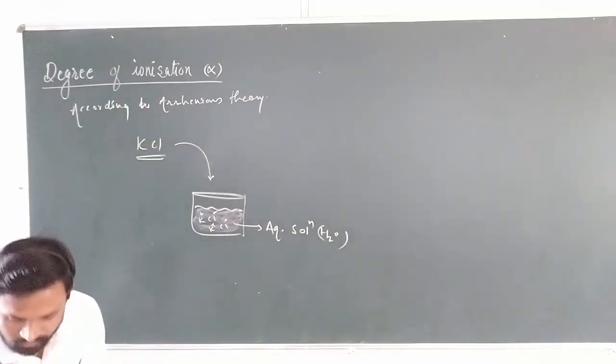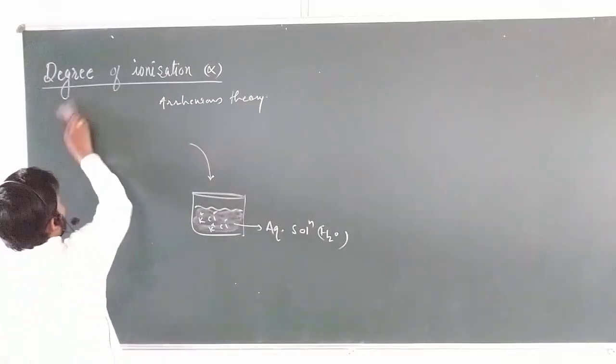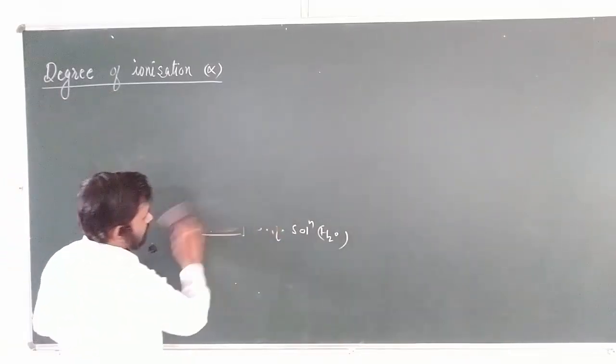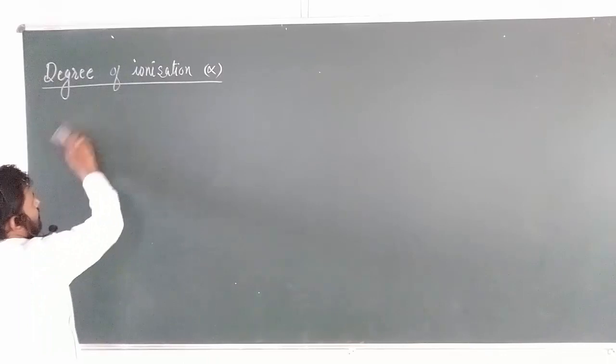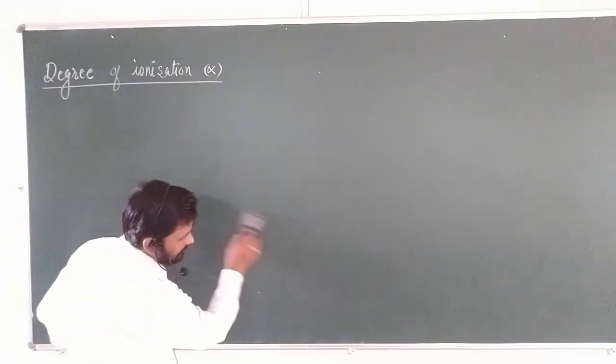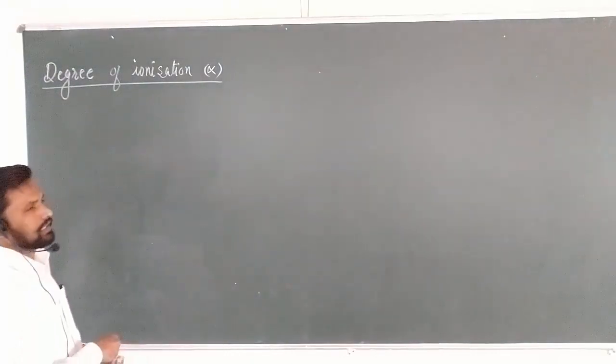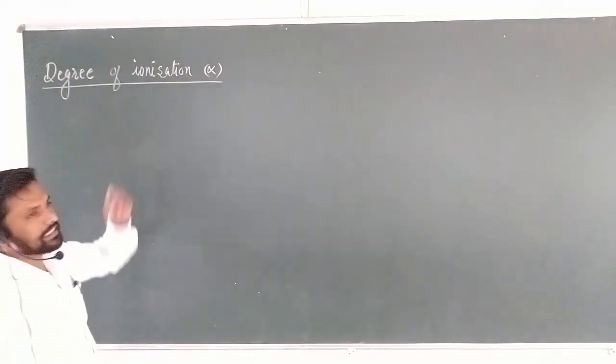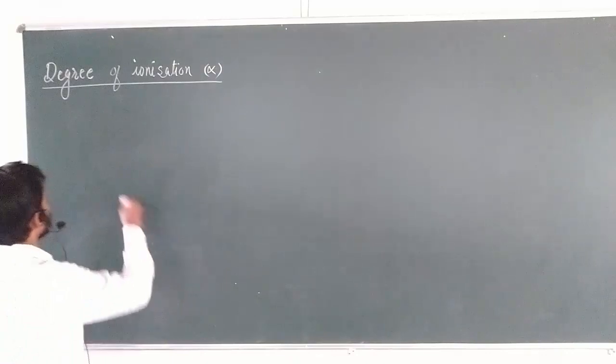Now let's see degree of ionization. So what is ionization? Ionization is the splitting of molecules of an electrolyte into its corresponding ions, is known as the ionization. Now what is the degree of ionization? Degree of ionization, there is a fraction, it is a ratio.